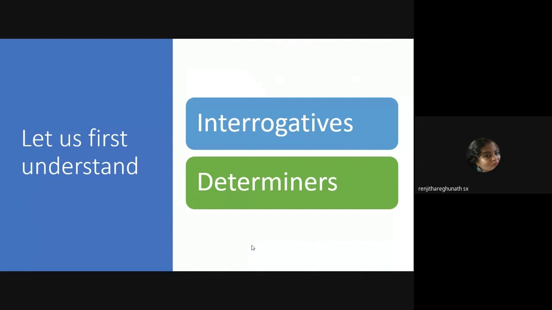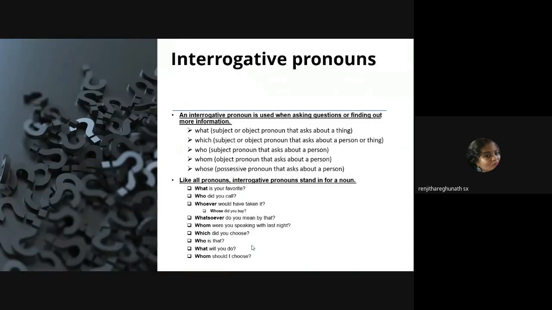What is the basic difference between interrogatives and determiners? Something that interrogates, something that determines. You know that basic difference, right, from the word itself. So when it is a question, it becomes an interrogative. All right. Anything that modifies a noun becomes a determiner. So now we are going to understand these key terms.